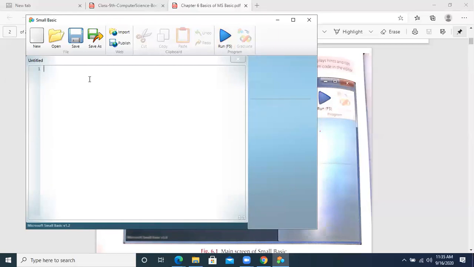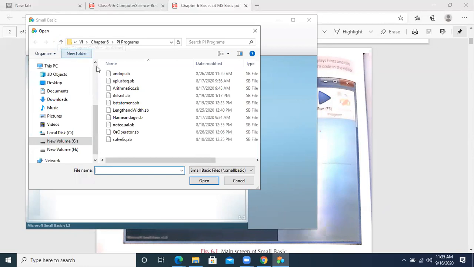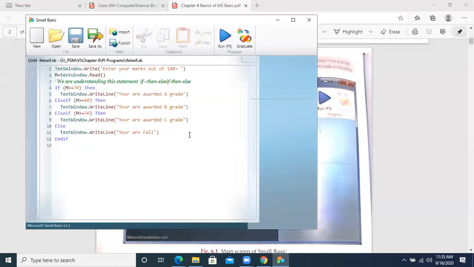This is the text area, the coding area. Right now it is an untitled file, meaning we have not saved it. But if we have saved a file, its name appears there. For example, let me take an example of the coding. This is a code with the name of if else if dot sb, which is the Small Basic extension I had told you.